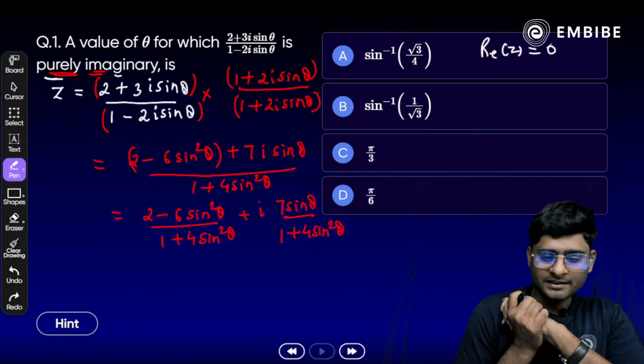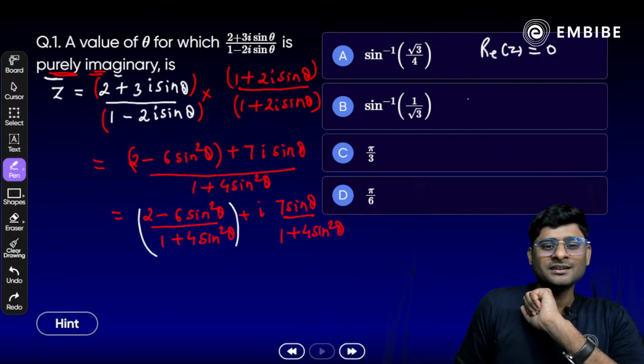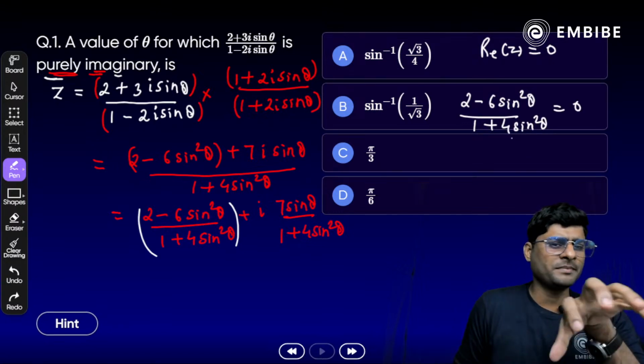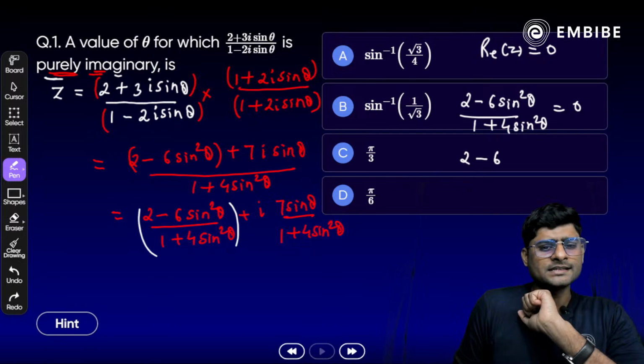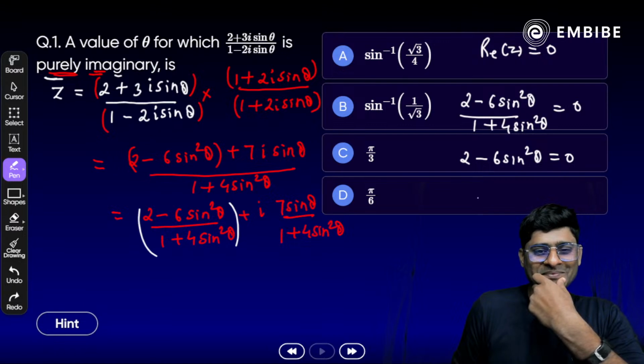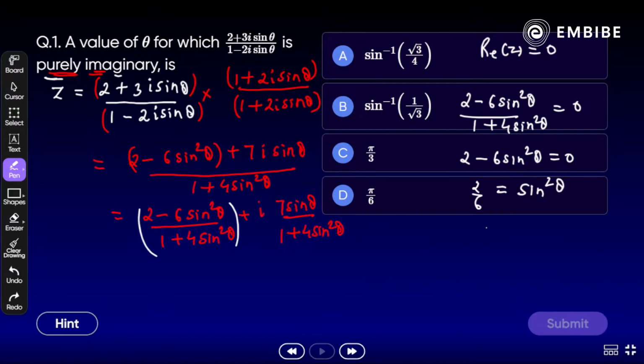What should your real part be? It should be 0. So look at the real part here. It should be (2 minus 6 sine square theta) divided by (1 plus 4 sine square theta) equal to 0. The denominator cannot be 0 here, so 2 minus 6 times sine square theta is equal to 0. Once we solve, 2 by 6 is equal to sine square theta, or theta is equal to plus minus sine inverse of 1 by root 3.